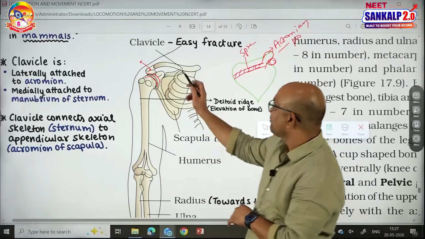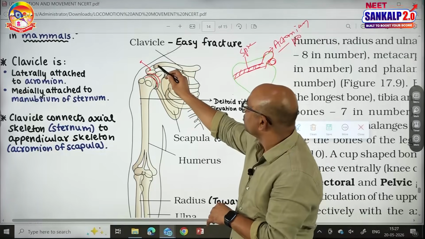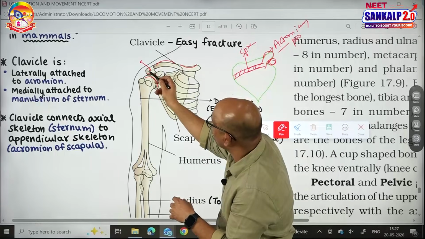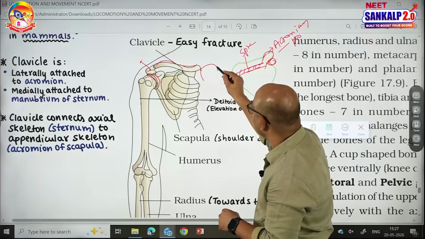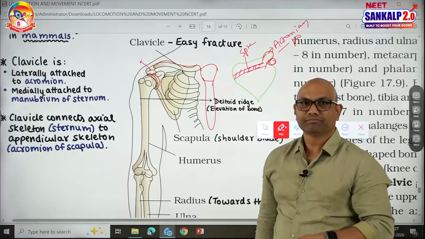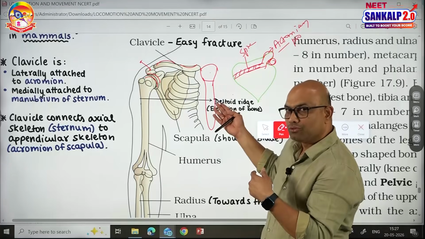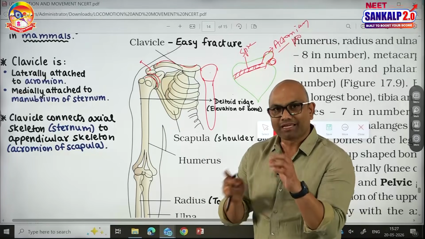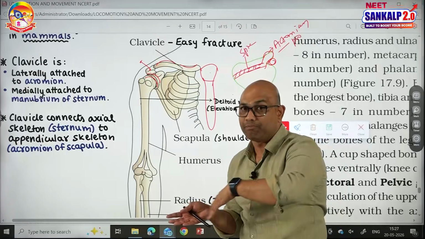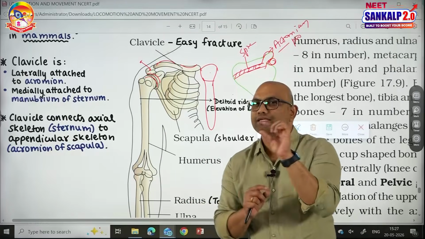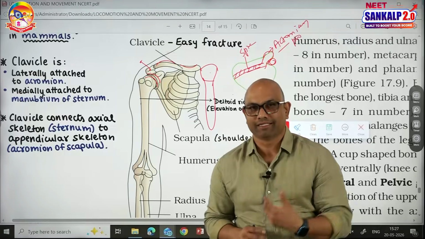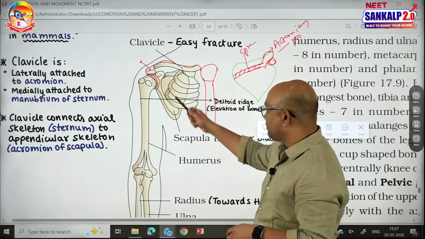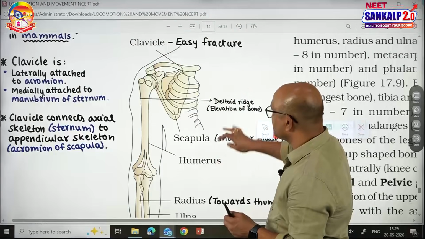This is about scapula. Let us talk about clavicle. Clavicle is called collarbone. It has 2 curves. I already told you guys, laterally the clavicle is attached to the acromion process of the scapula. Medially the clavicle is attached to the sternum. Sternum belongs to the axial skeleton. Acromion process of scapula belongs to the appendicular skeleton. So clavicle connects a part of the axial skeleton with a part of the appendicular skeleton. And this is a thin slender bone which is subjected to easy fractures during accidents. So this is about the pectoral girdle, which supports the upper limb bones.